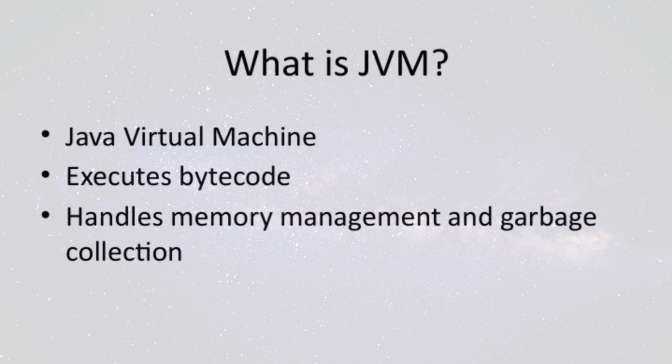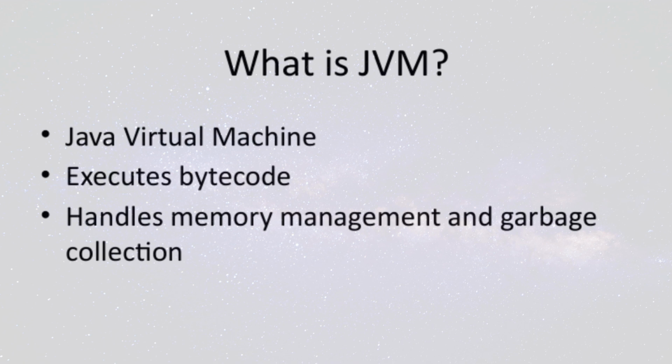Let's take a closer look at the Java Virtual Machine, or JVM. The JVM is a crucial part of Java's architecture because it executes bytecode, which is the intermediate code generated after you compile your Java program. This means that once your code is compiled into bytecode, the JVM takes over to run it, making Java platform independent. Another key role of the JVM is handling memory management and garbage collection.